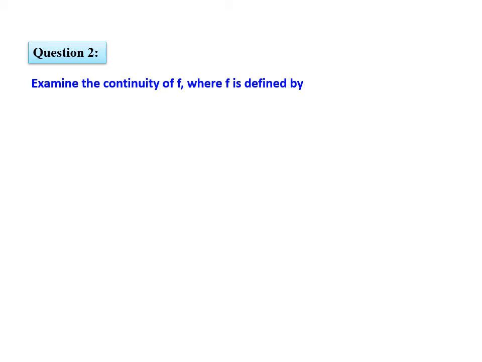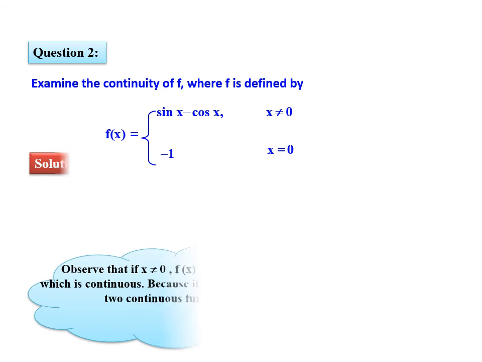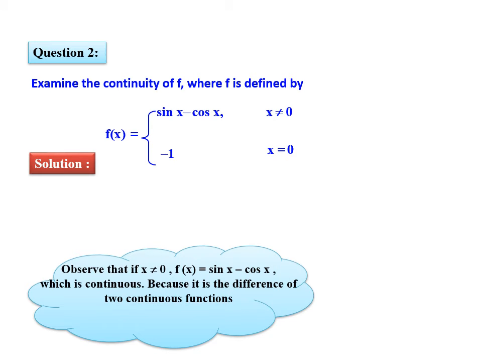Question 2. Examine the continuity of f, where f is defined by sin x minus cos x for x not equal to 0, and f of x is equal to minus 1 when x is equal to 0.